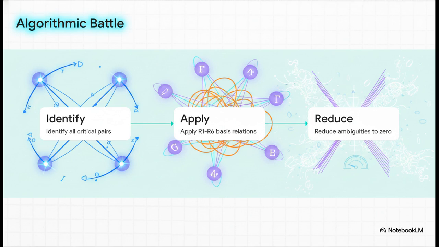Step 1. Identify absolutely all critical pairs, every single instance where path A and path B threaten to diverge. Step 2. Systematically apply these newly discovered R1 through R6 basis relations to break down the complex nested operators. And step 3. Prove that no matter which path you take, they both eventually reduce to absolute triviality, meaning the difference between them is exactly 0. It's an intense, grinding mathematical filtering process that completely strips away the microscopic noise.